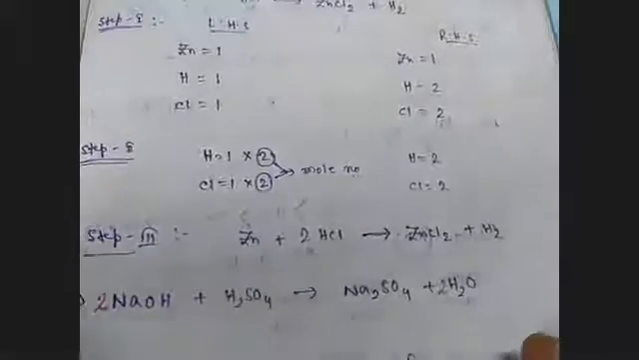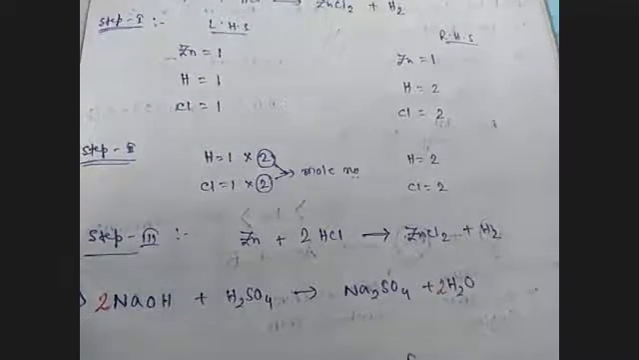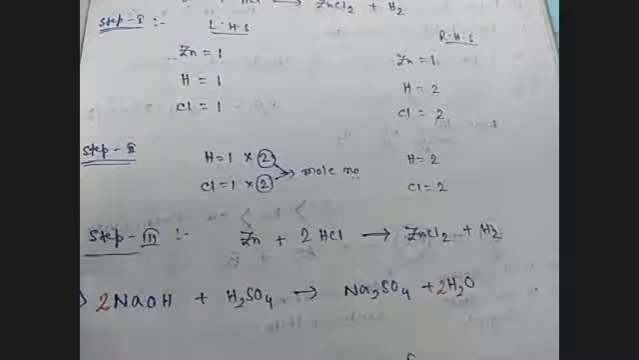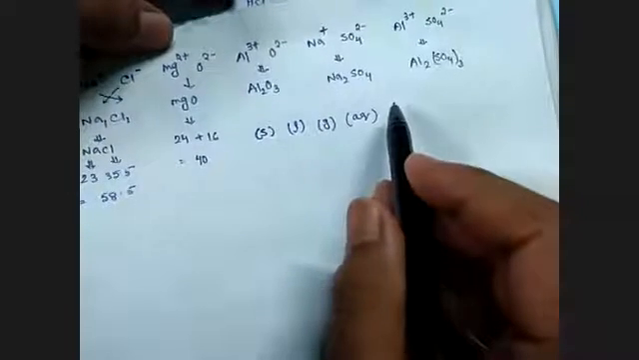First point: the physical state of the reactants and products can be indicated by putting S in parenthesis, S for solid, L for liquid, G for gaseous, AQ for aqueous state beside the symbols.